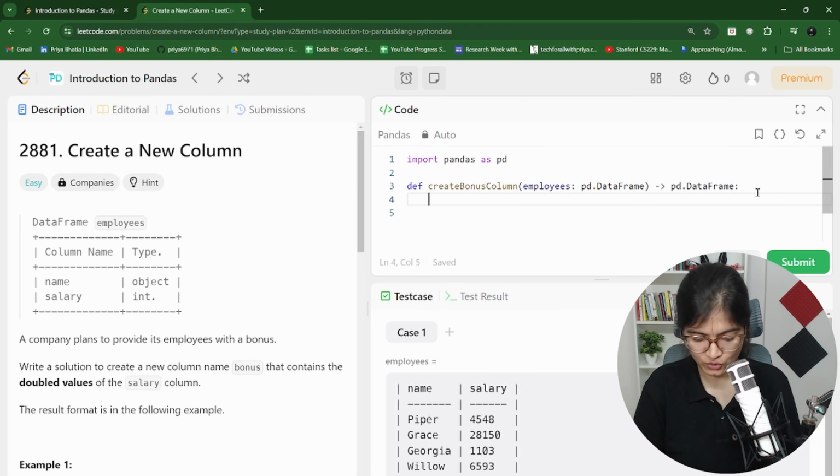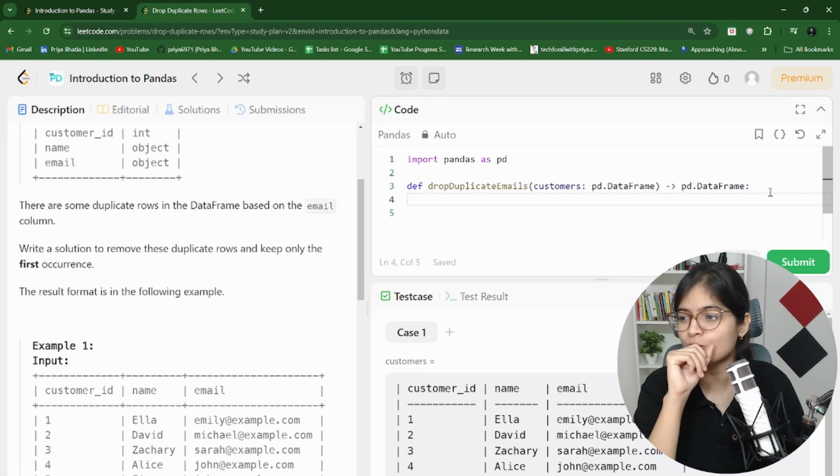What they are saying is that there are some duplicate rows in the data frame based on the email column. Yes, we can see that john@example.com has 2 values. So we have to remove one of them. They are saying remove the duplicate rows and keep only the first occurrence. Can you guess what function we can use here?